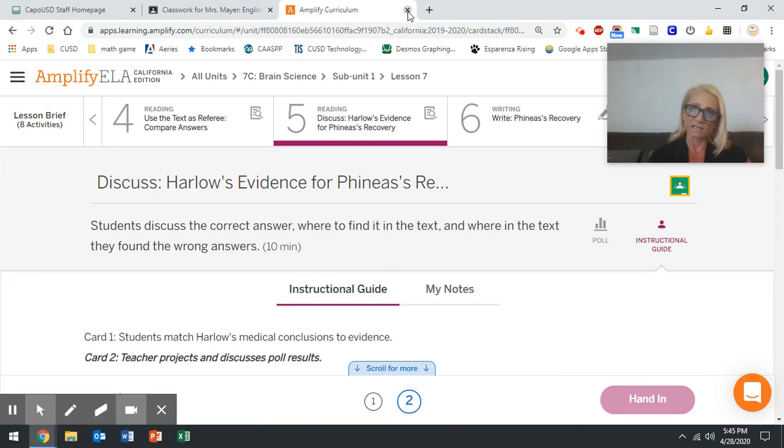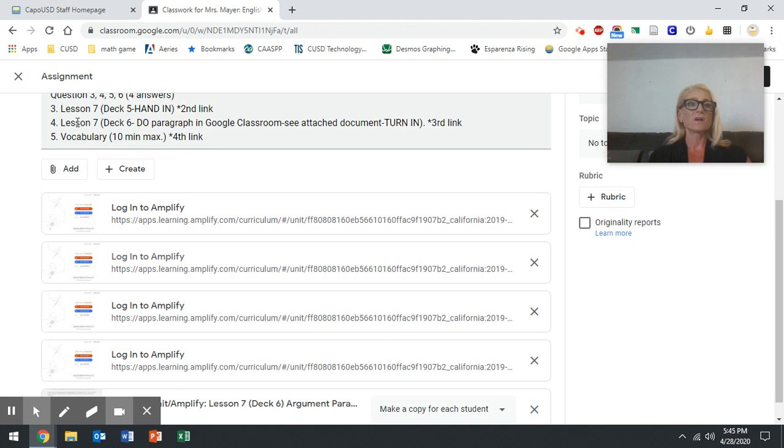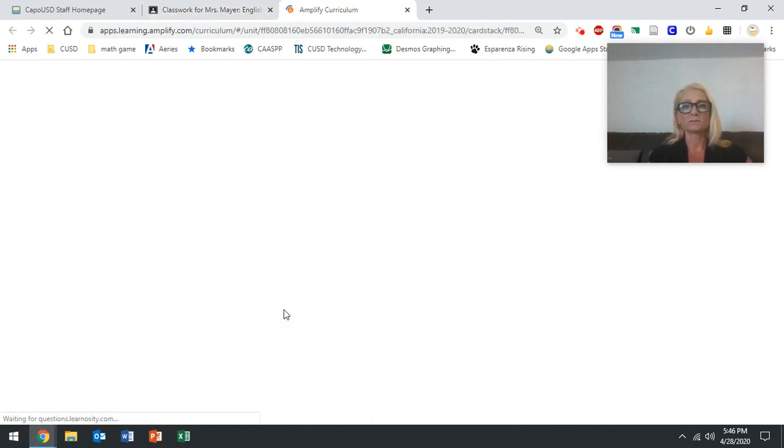Now the next link is going to take me to Lesson 7, Deck 6. There's something I want you to know about this though. You're going to do the paragraph on Google Classroom. You're not going to type it on Amplify, but we are going to go to that. We are going to go to Deck 6, which is our third link. So let's go to that link right now. We're going to actually do that whole lesson. We're going to read through the whole lesson, but then we're going to type our paragraph.